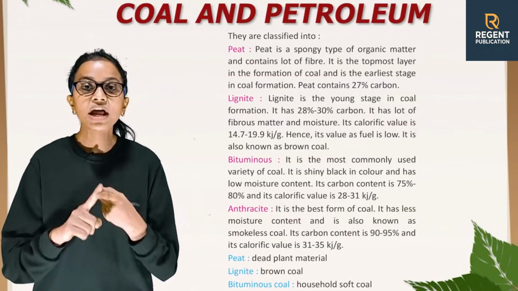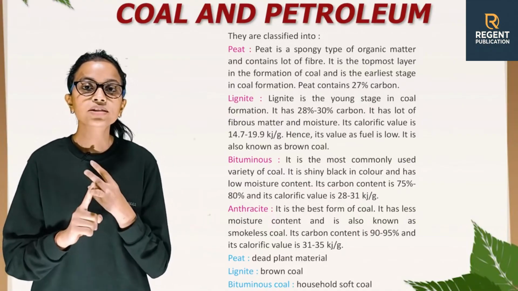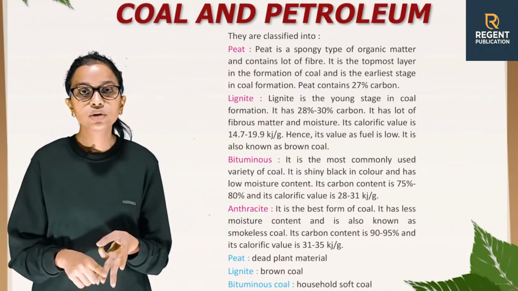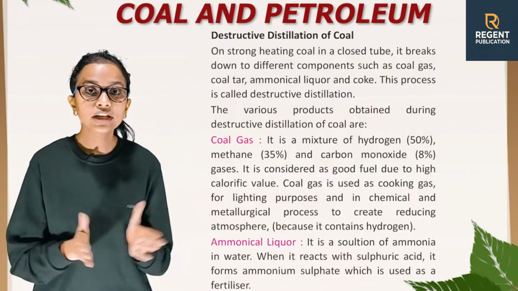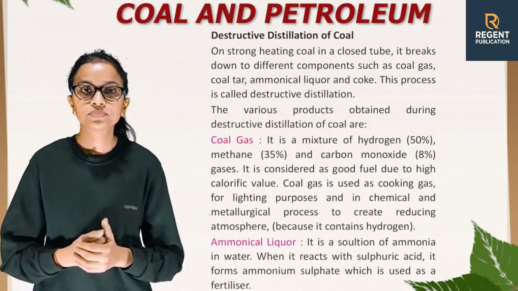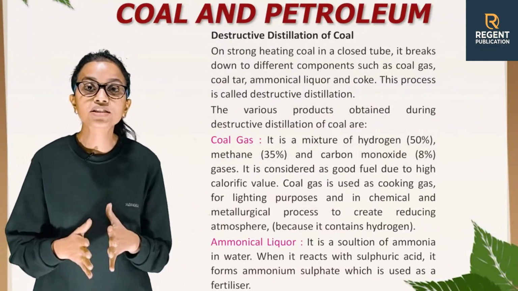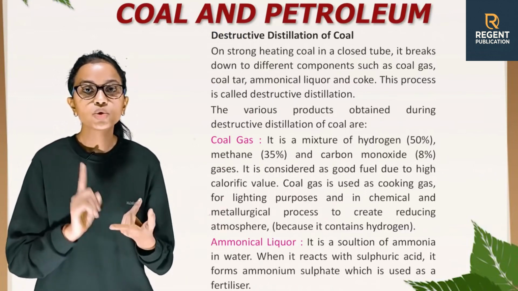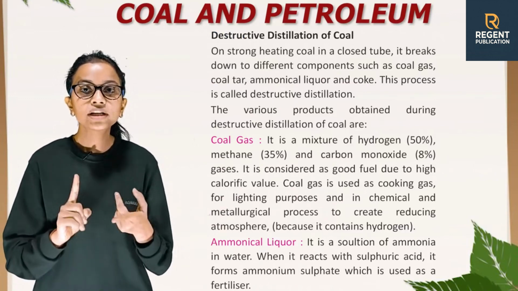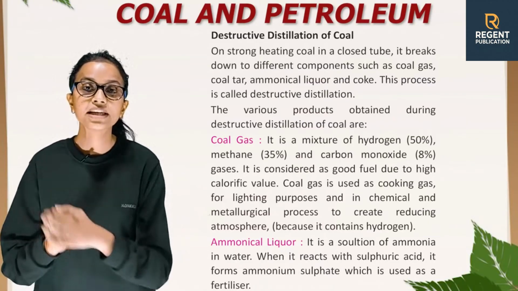Peat, dead plant material. Lignite, brown coal. Bituminous coal, household soft coal. Anthracite, hard coal. Destructive distillation of coal. On strong heating coal in a closed tube, it breaks down to different components such as coal gas, coal tar, ammoniacal liquor and coke. This process is called destructive distillation.